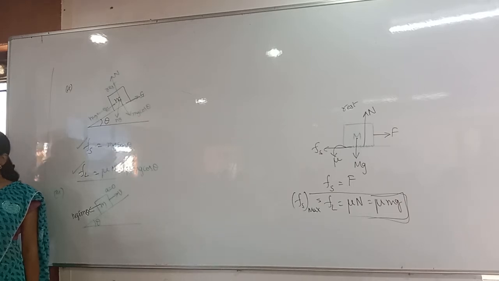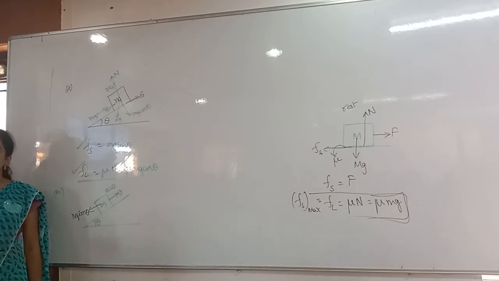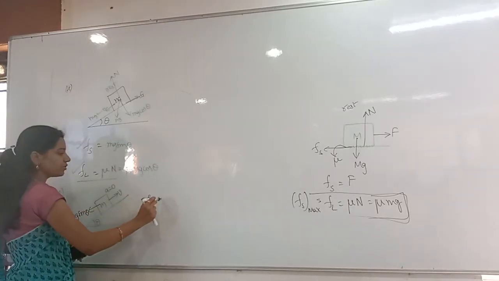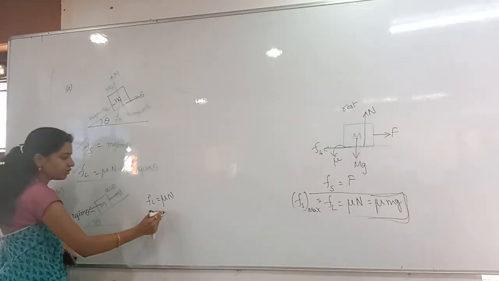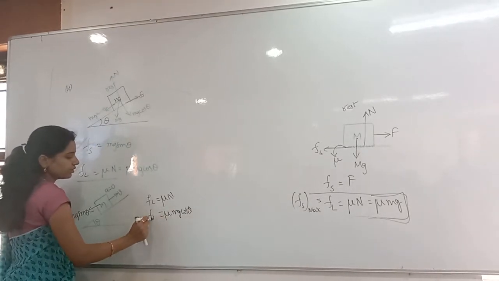I cannot say that static friction is there. Why? Because the body is not at rest. When will static friction come? Whenever the body is at rest, only then will static friction be there. But what is the limiting friction? Tell me. Limiting friction is equal to mu into normal reaction. So what is the normal reaction value? Mg cos theta. That's it.